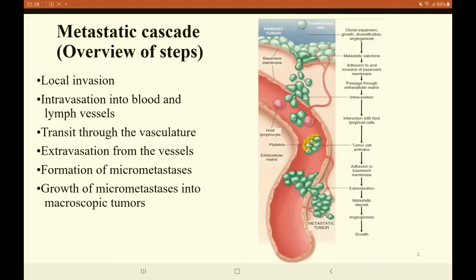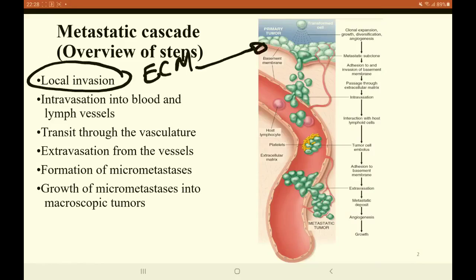In order for the tumors to grow, the tumors need to do two things. One, it should be able to survive against the host immune system, and number two, it should be able to survive in the newer host environment. Once both criteria are satisfied, the tumor starts to move, and the first step is called the local invasion of the extracellular matrix. The extracellular matrix is formed by the basement membrane, the interstitium, and the basement membrane of the blood vessels.